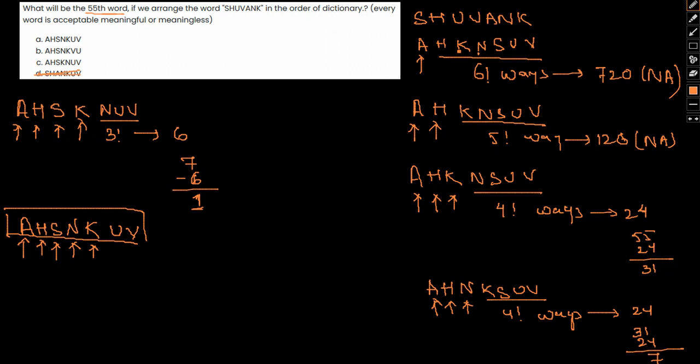So this will be our answer: A, H, S and K, U, V. A, H, S and then N, K, U, V will be our answer. I hope this is a very unique kind of question. In case you have any doubt with respect to the approach involved, kindly go through the same, which should give you plenty of insight. So this is the 55th word arrangement.